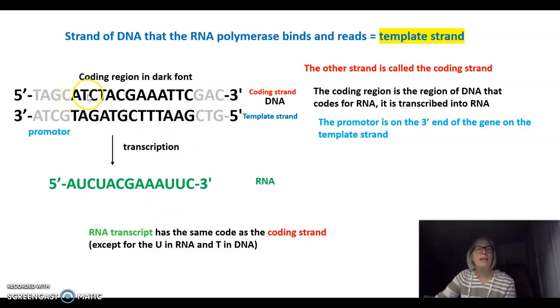We have A, T, C, T. And in the RNA, we have A, U, C, U. This is called the coding strand because although RNA polymerase does not read this strand, it has the same code of nucleotides as the RNA that is generated by the RNA polymerase reading the template strand and putting in the base pairs.